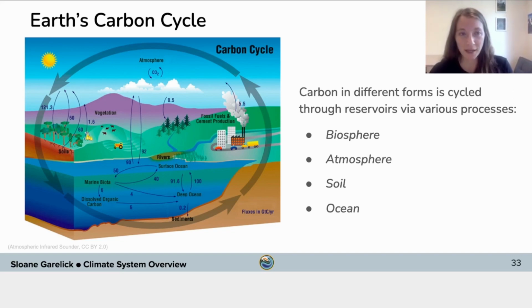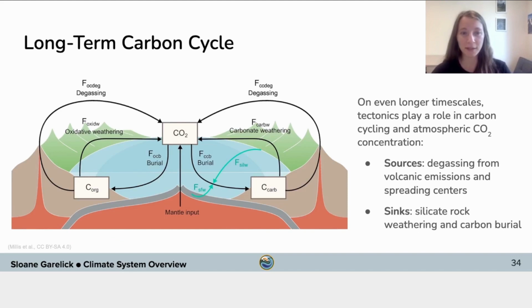However, on longer timescales, tectonics plays a role in the inorganic carbon cycle. For example, some sources of atmospheric CO2 on this longer-term carbon cycle include degassing from volcanic emissions and spreading centers. For example, as tectonic plates converge and volcanic arcs form, this can produce an input of CO2 from these volcanic emissions into the atmosphere. In terms of spreading centers, as tectonic plates diverge, this results in input of CO2 to the ocean and then to the atmosphere by way of the mantle.